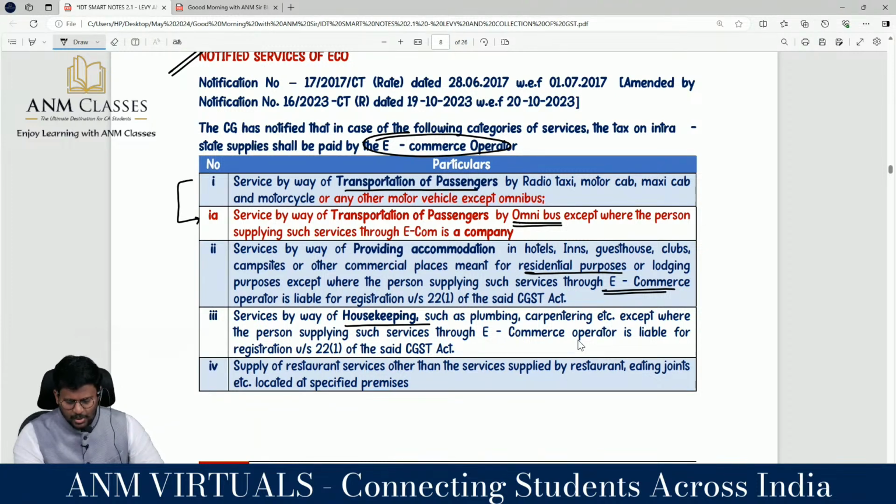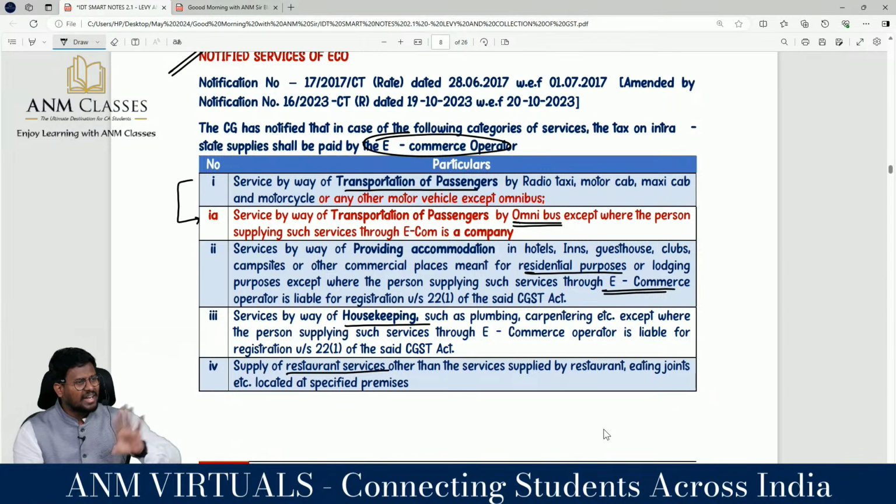Supply of restaurant services other than service supplied by restaurant, eating joints, etc., located at specified premises. Sir, this is supply of any services? Restaurant services, other than service supplied by restaurant, eating joints, etc., located at specified premises. So this is a new addition, correct?